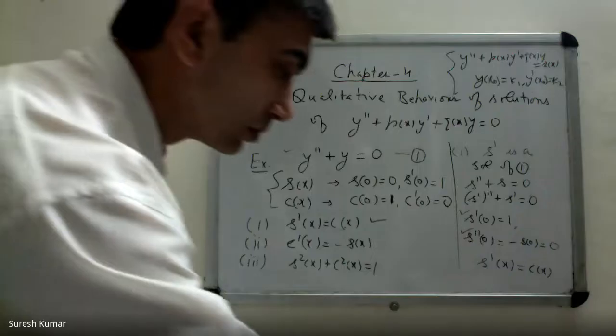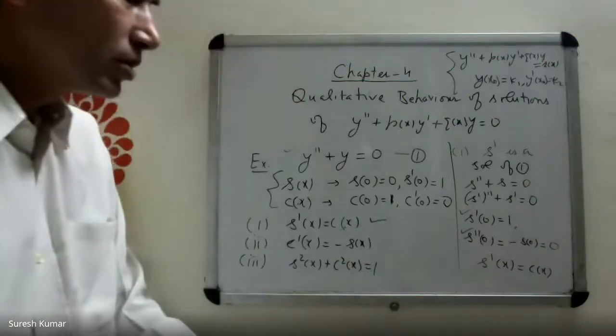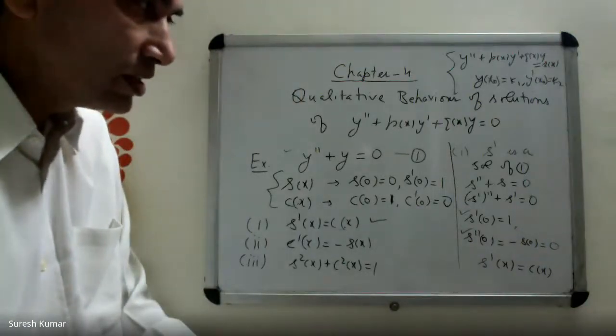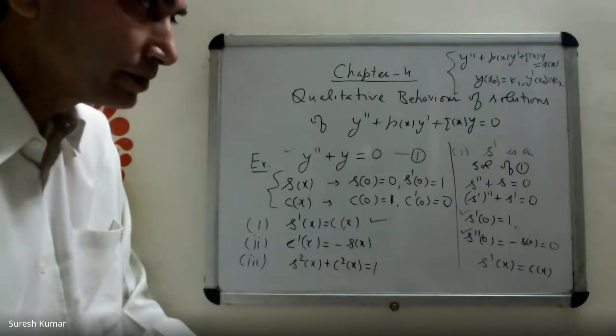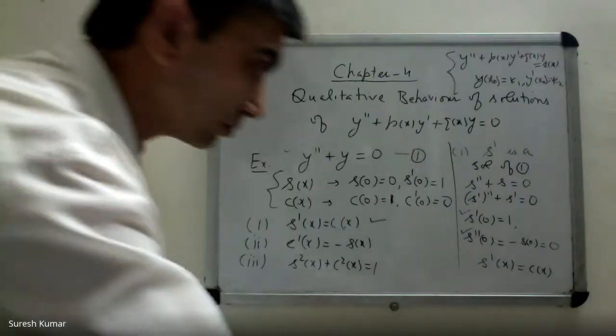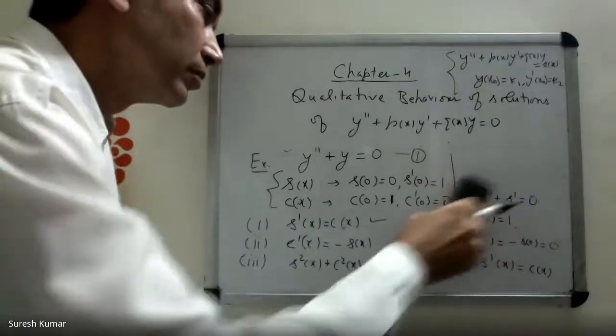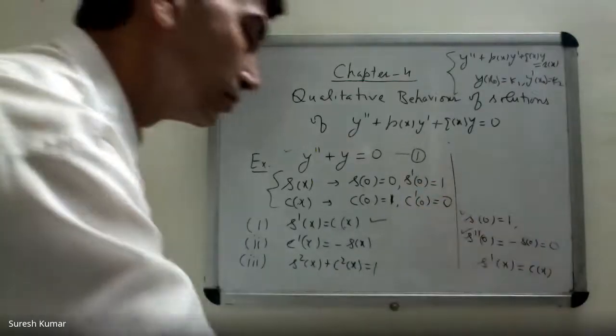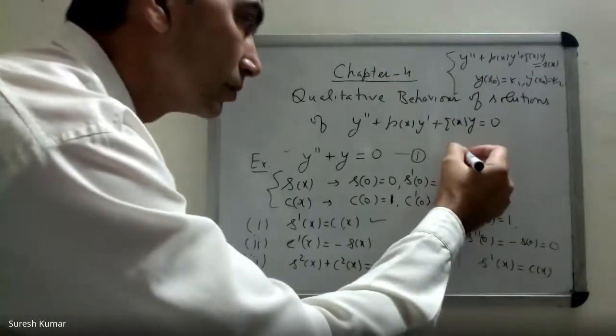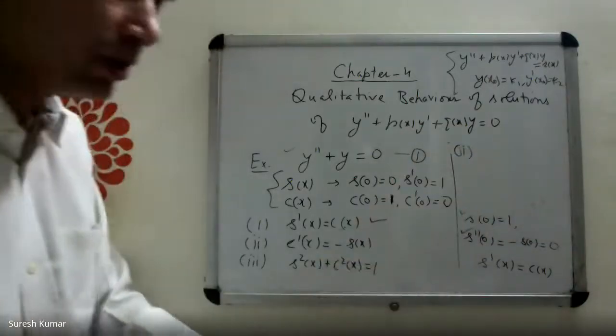Similarly, can you prove C prime(x) is minus S(x) yourself? Second part: C prime(x) is minus S(x).